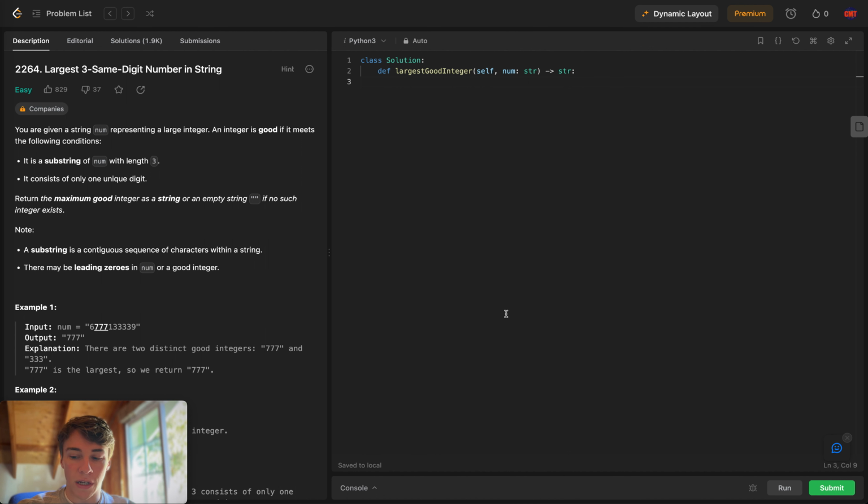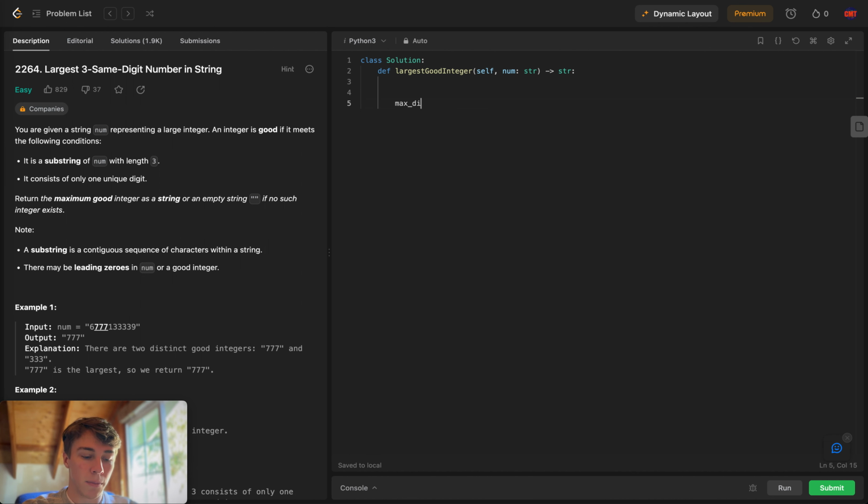If that count exceeds 3 or happens to be 3, then we store that maximum in some variable that we make at the beginning of the solution.